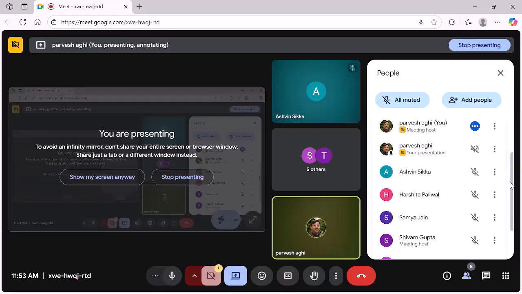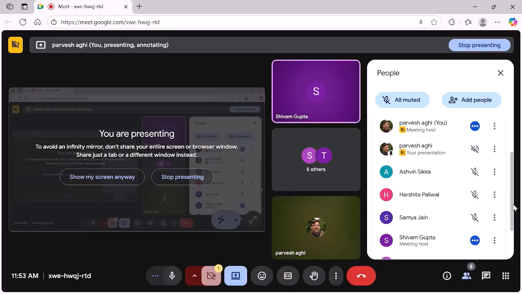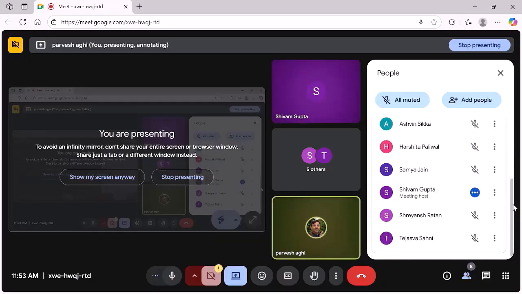Shivam Gupta. Shivam, have you noted Ashwin's name? Yes, sir. So Tejaswa Sani is not there. Tejaswa, are you there? Okay, Tejaswa is not there, so he's not going to get the attendance. Fine, so we close the lecture now.